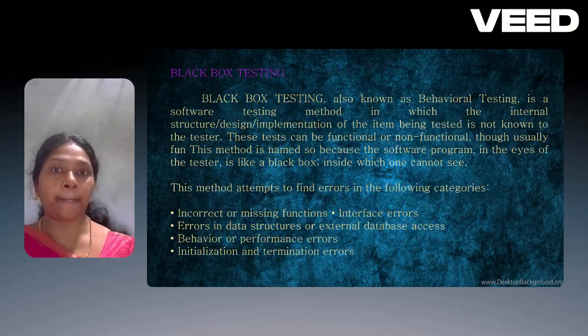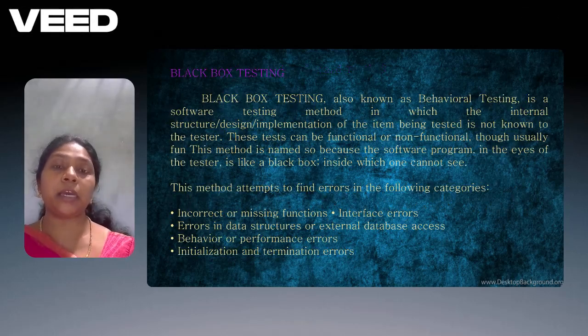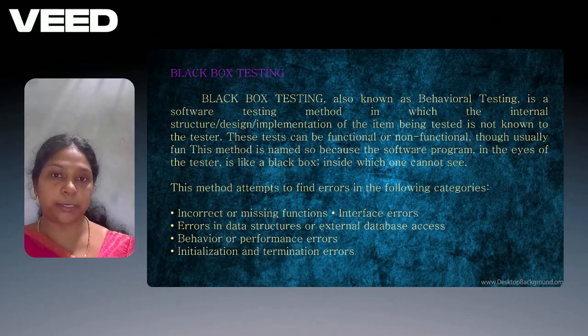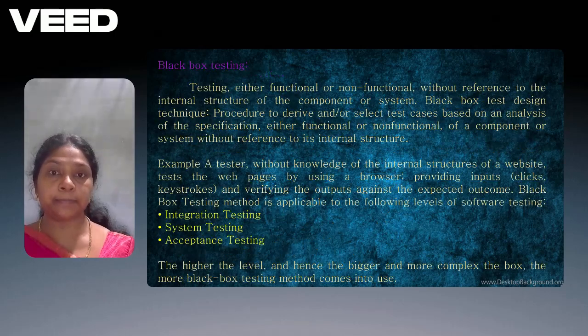Black box testing, also known as behavior testing, is a software testing method in which the internal structure, design, and implementation of the item being tested is not known to the tester. This method attempts to find errors in the following categories: incorrect or missing functions, interface errors, errors in data structures or behaviors, performance errors, and initialization and termination errors.